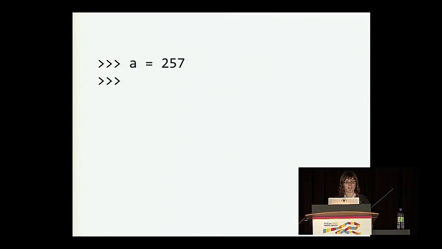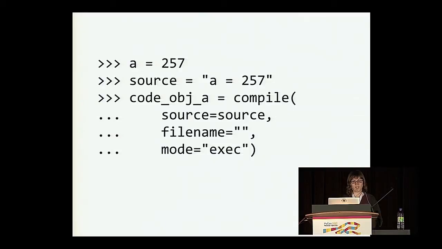When you type a line of code in the interpreter, press enter, and you get your prompt back, that means the interpreter has compiled a code object for you. So we can get a handle on this code object by defining our source code in a string and then using the built-in function compile. And this will return a code object for us.